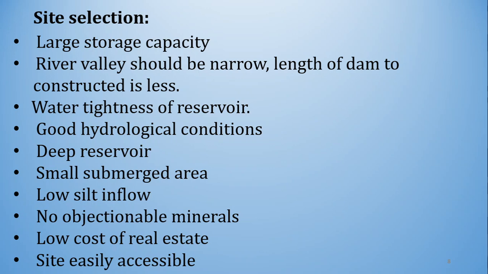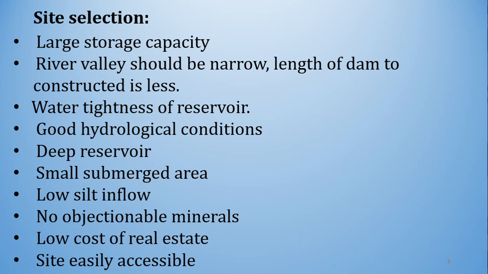Water tightness of the reservoir. The reservoir should be watertight so as to minimize the leakage and serve the intended use of storing water. It should be achieved. Then good hydrological conditions means what? All the tributary channels should provide the maximum amount of discharge into your reservoir.